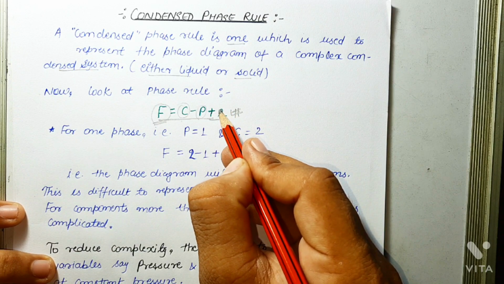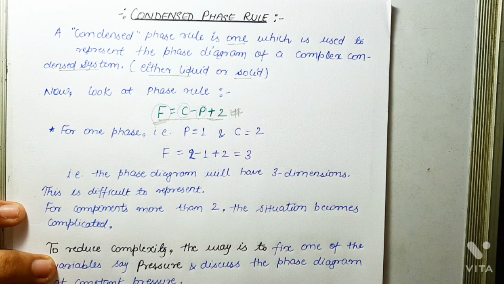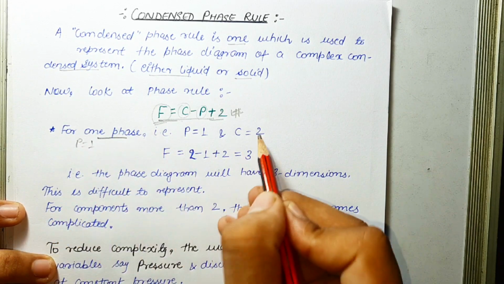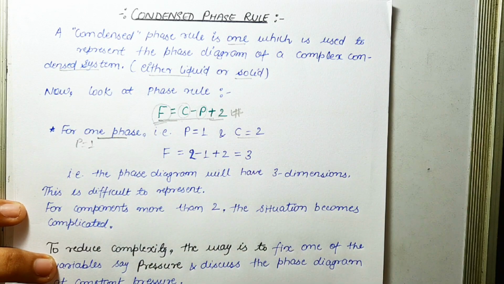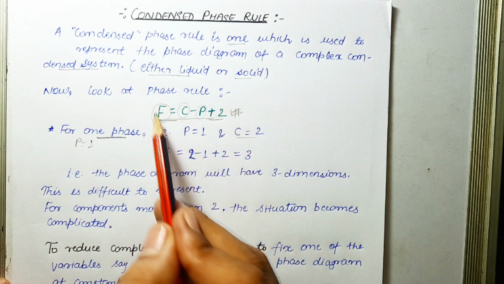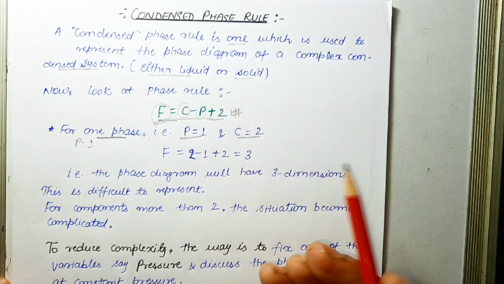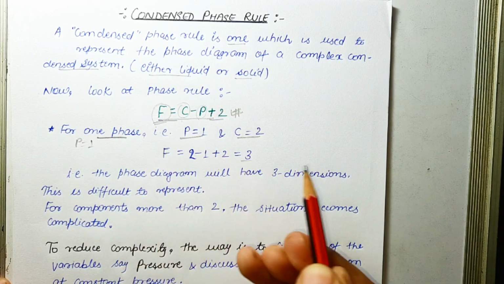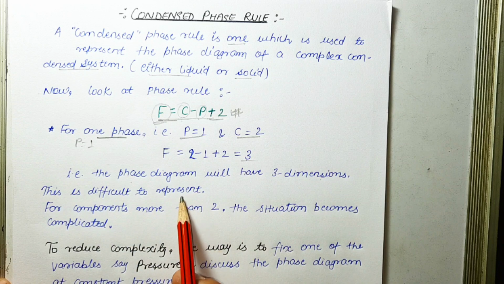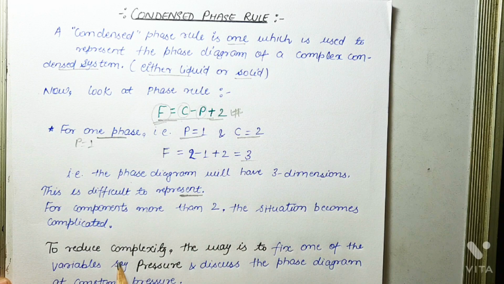So consider this phase rule for one phase, that is P equals 1, and number of components equals 2. Why? Because a two component system is the simplest of multi-component systems. So for phase equals 1 and components equals 2, F will be 3, that is variance will be 3. Now the phase diagram will have 3 dimensions, and this is difficult to represent. And it is only for a two component system. For components more than 2, the situation becomes more complicated.